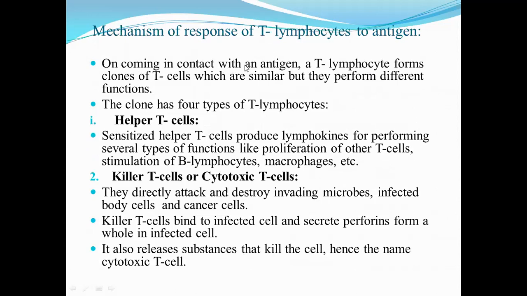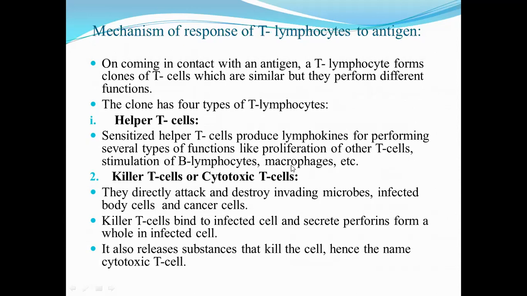On coming in contact with an antigen, that is a pathogen, a T lymphocyte forms a clone of T cells, that is a group, which are similar but perform different functions. The clone has four types of T lymphocytes. First is helper T cells; as the name suggests, it helps. Sensitized helper T cells produce lymphokines for performing several types of functions like proliferation of other T cells, stimulation of